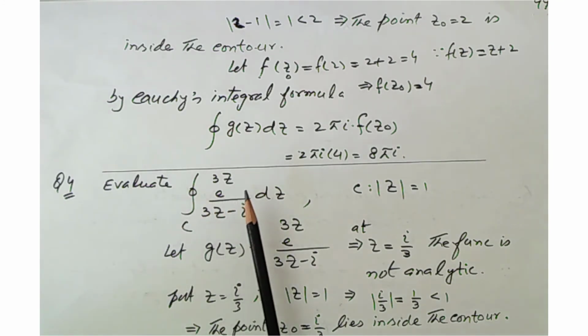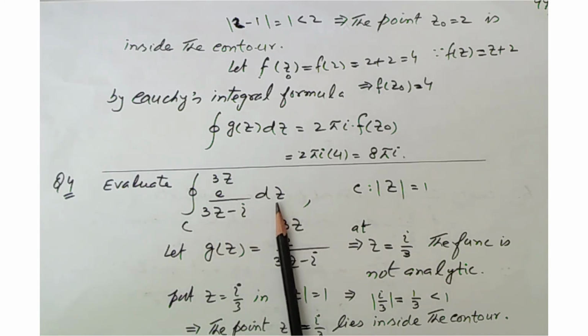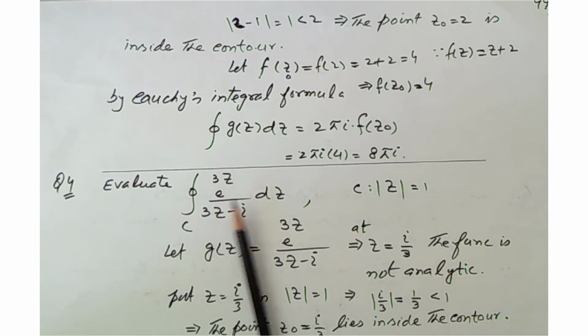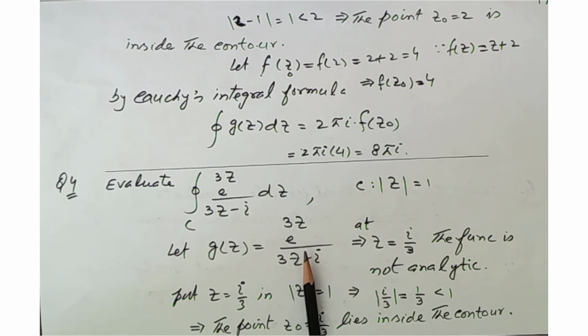Now, the question: evaluate the integral of e to the 3z over 3z minus iota dz. Our contour is mod z equal to 1. Now, the function is again undefined when we put the value of z as iota by 3. The denominator becomes 0 and so g of z becomes infinity. So the function is not analytic at z equal to iota by 3.